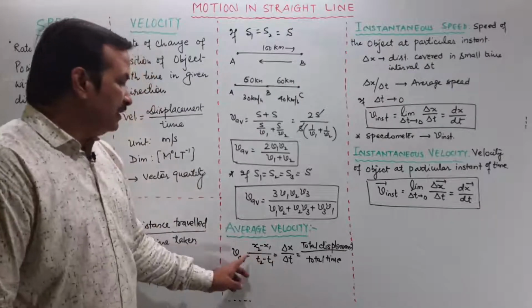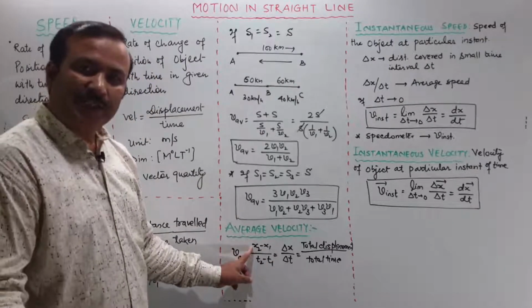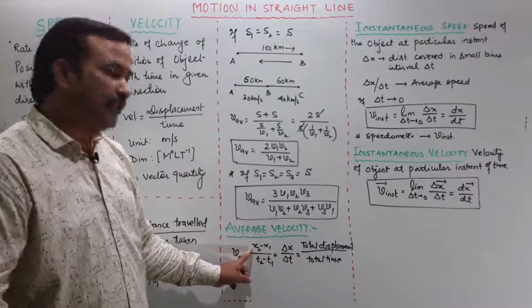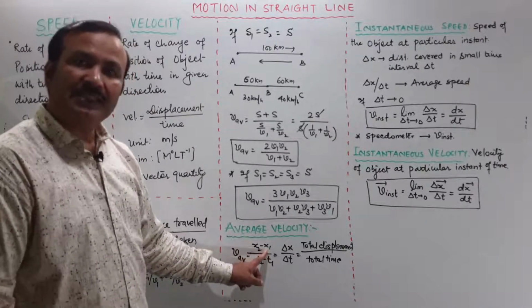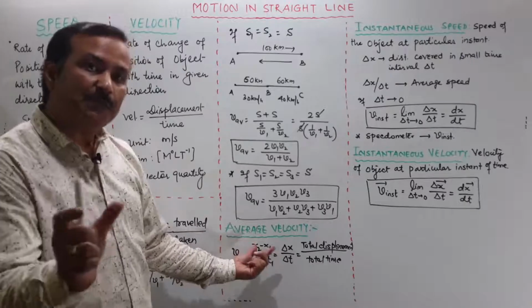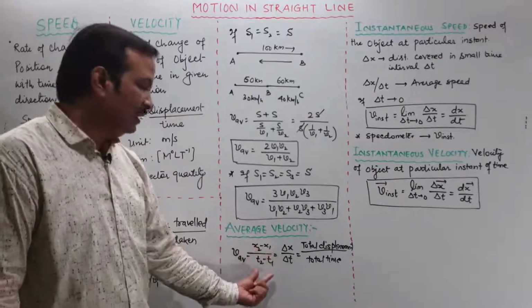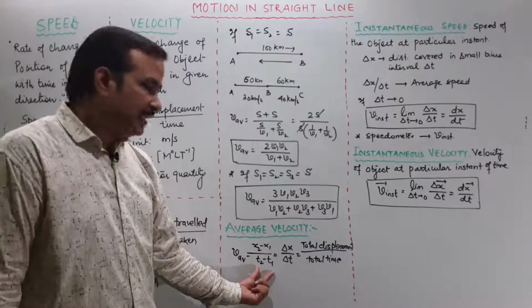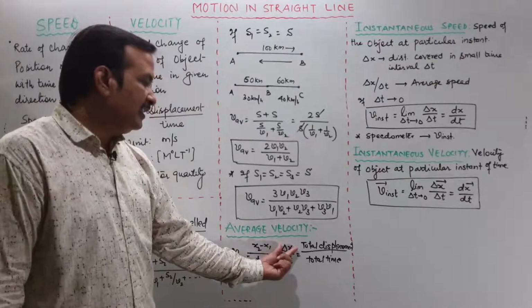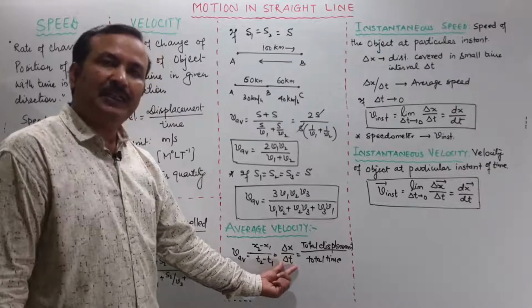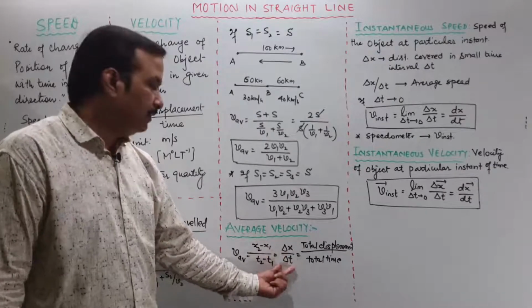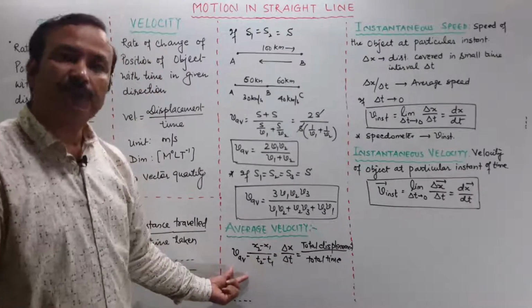So if we take x2 as the displacement at time t2 and x1 at time t1, the difference between the two, x2 minus x1, upon time taken t2 minus t1, which is change in distance del x upon del t, is the displacement upon time. So this is average velocity.